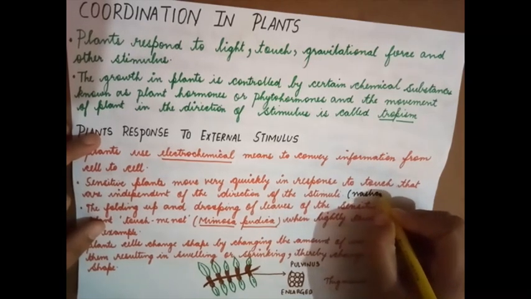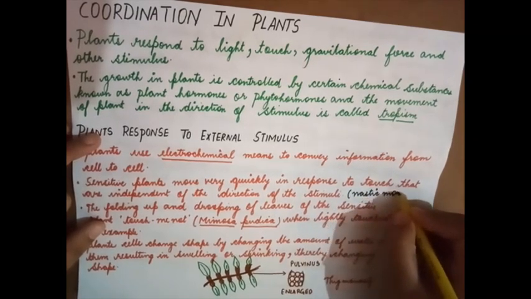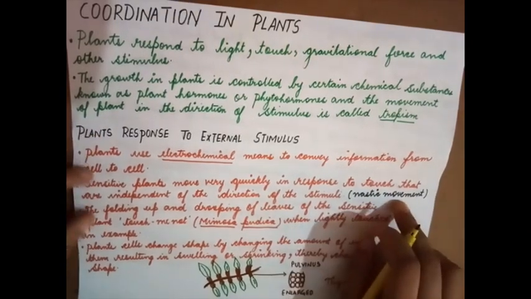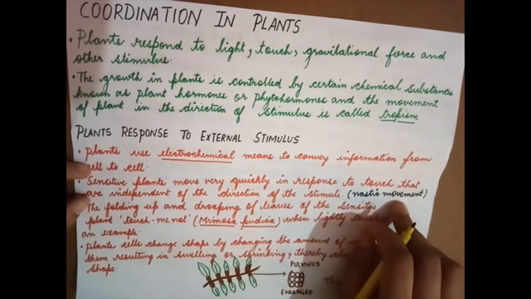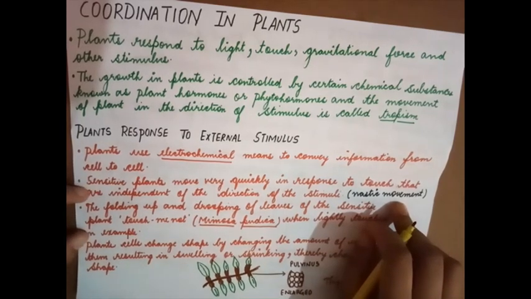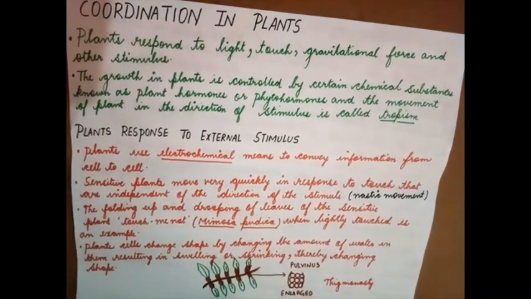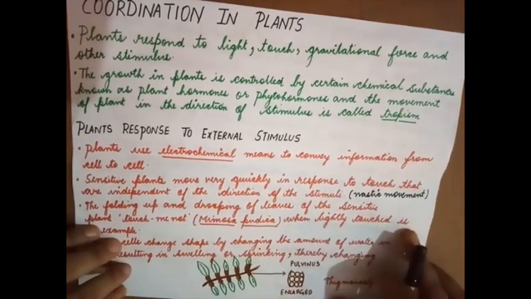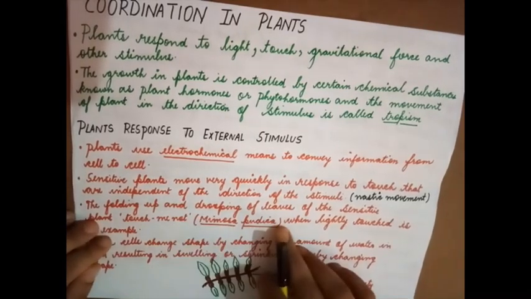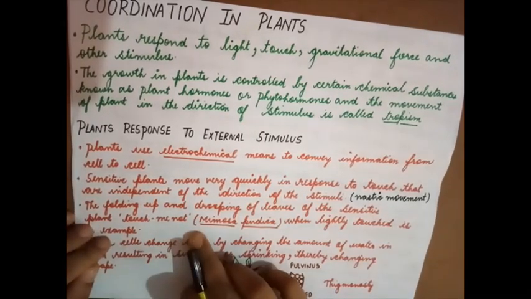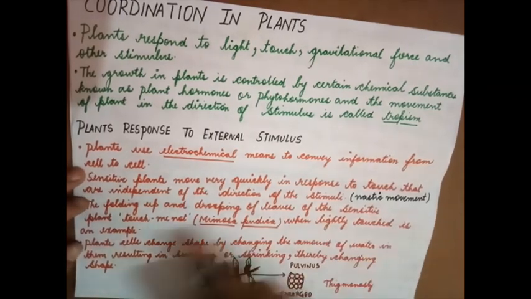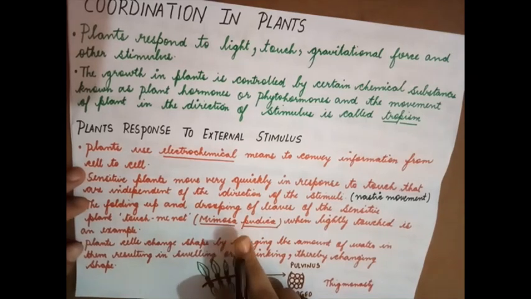Actually, plant movements can be categorized into two. One is tropic movement and the other one is nastic movement. Now, what do I mean by this statement? You will understand it later when I deal with it in detail. Now, let's try to understand one example related to non-directional movement or nastic movement. The folding up and drooping of the leaves of the sensitive plant touch-me-not, that is Mimosa pudica, when lightly touched, is an example. This is its scientific name.